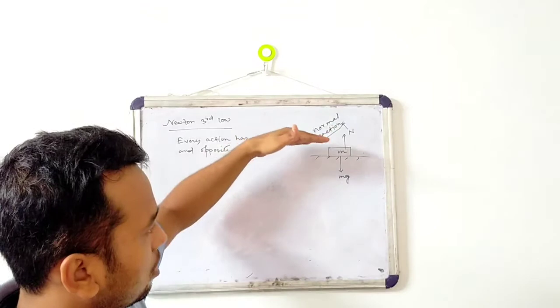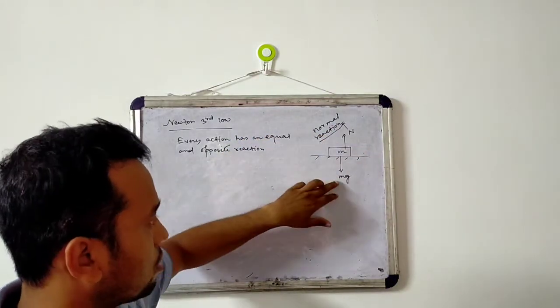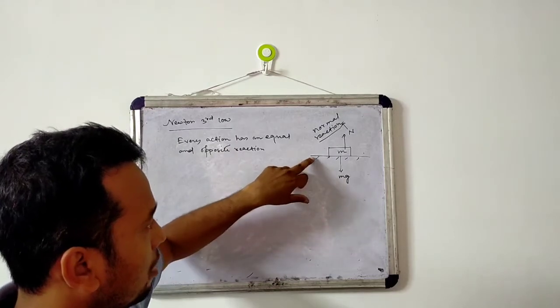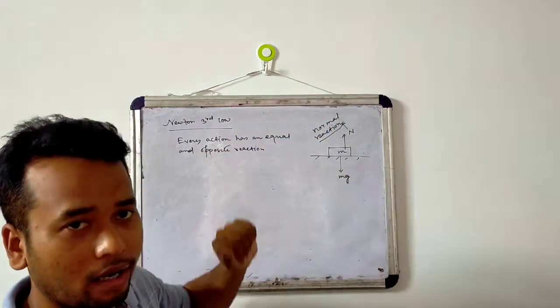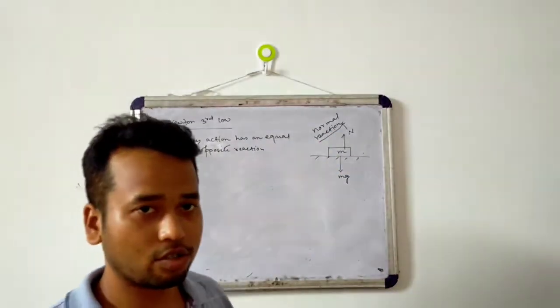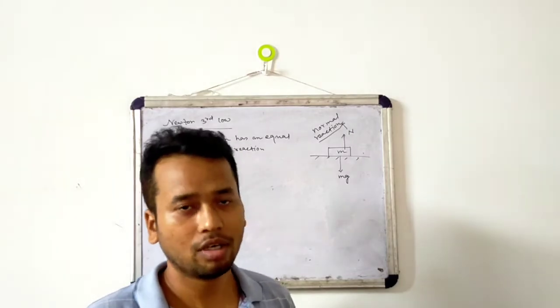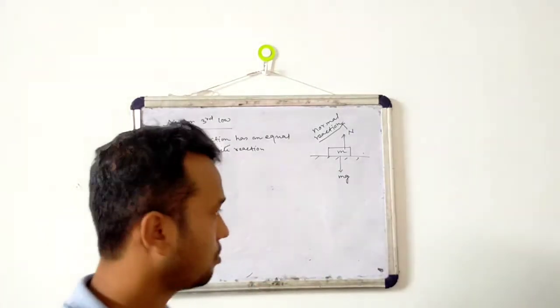Now the weight of the block acts downward, which is equal to mg, and the surface applies a force N, which is called normal reaction, in the upward direction. Now, are mg and N action and reaction? No. So N and mg are not an action and reaction pair.